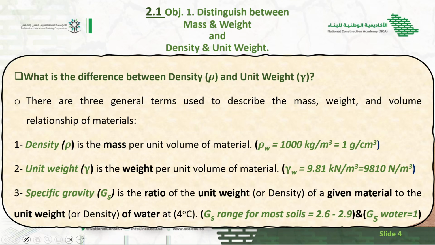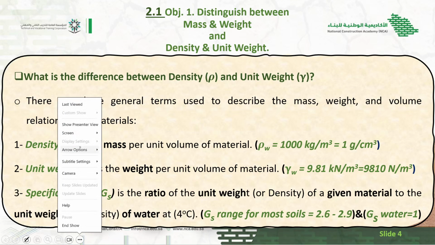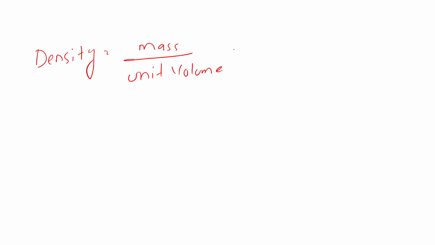Let me go back to the white screen. What is density? Density is mass divided by unit volume. What is the unit of mass?